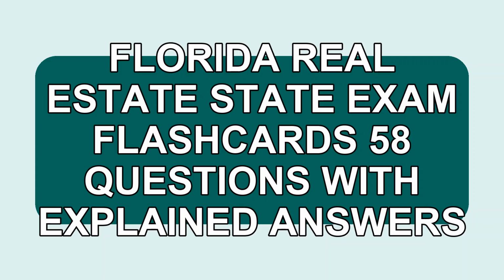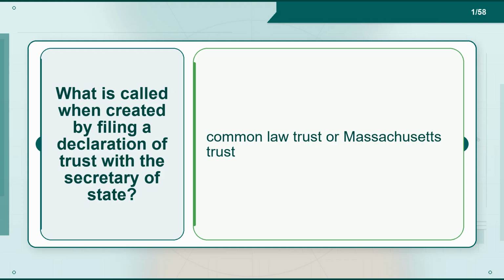Florida Real Estate State Exam Flashcards, 58 questions with explained answers. Flashcard 1. Term. What is called when created by filing a declaration of trust with the Secretary of State? Definition. Common law trust or Massachusetts trust.